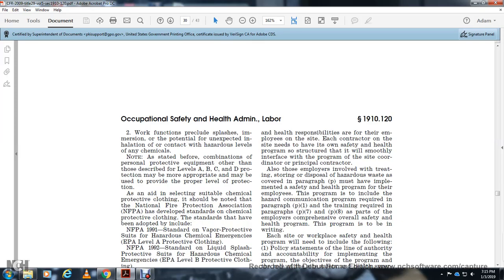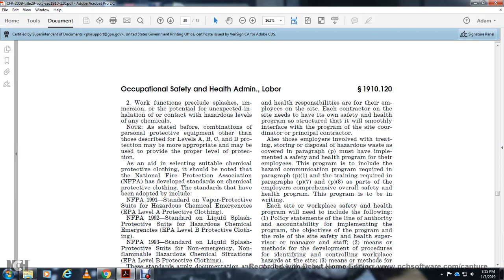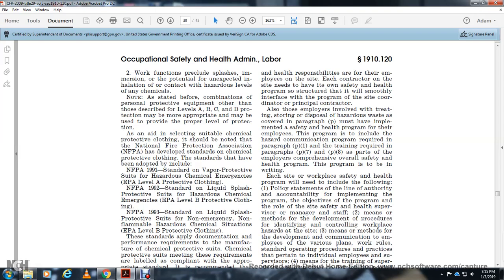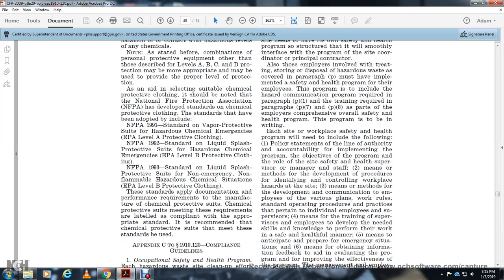Selecting suitable chemical protective clothing is not easy. The National Fire Protection Association has developed standards for chemical protective clothing, including NFPA 1991, the standard for vapor protective suits for hazardous chemical emergencies, EPA Level A protective clothing. NFPA 1992, the standard for liquid splash protective suits for hazardous chemical emergencies, EPA Level B protective suits. NFPA 1993, the standard for support function protective clothing for hazardous chemical operations, EPA Level B protective suits. These standards document performance requirements, and manufacturers of chemical protective suits must label suits meeting the requirements, compliant with the appropriate standard. The recommended chemical protective suits that meet the standards